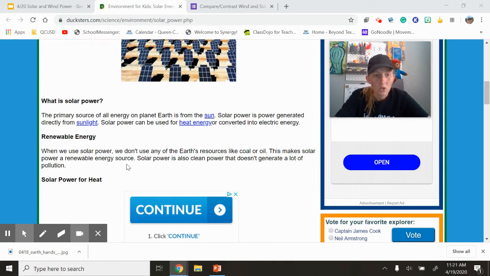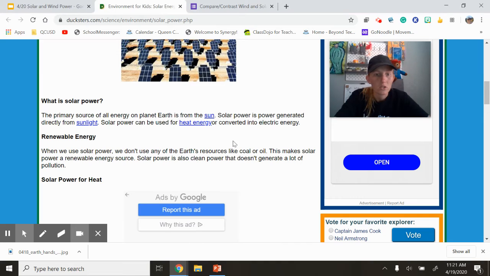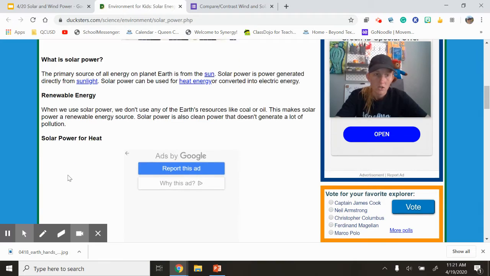When we use solar power, we don't use any of the Earth's resources like coal or oil. This makes solar power a renewable energy source. Solar power also is clean power, so it doesn't generate a lot of pollution. So those are two important things when you're taking a look at renewable energy. Is it going to run out? And no, it's not going to run out because we always have the sun. And it's something that we can use over and over again without hurting the earth.